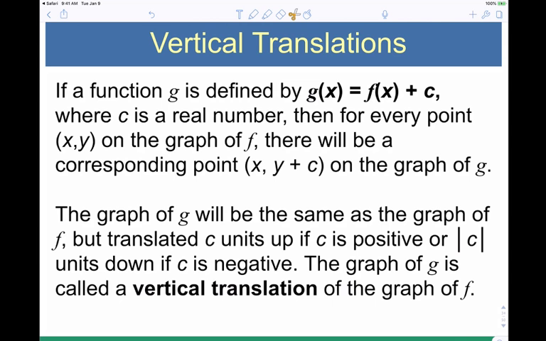So now, outside follows the intuition, so the inside does the opposite of your intuition, right? So now, if we add a positive on the inside, should it go to the right or should it go to the left? What does your intuition say? If you add a positive on the inside, which way should it go? It should go to the right, but it actually goes to the left. It's the opposite. Remember? So intuitively, if you add a positive on the inside of your function, you would think it would go to the right in the positive direction. It actually goes in the opposite direction. So it goes to the left. If we add a negative on the inside of our basic function, now which way should it go?